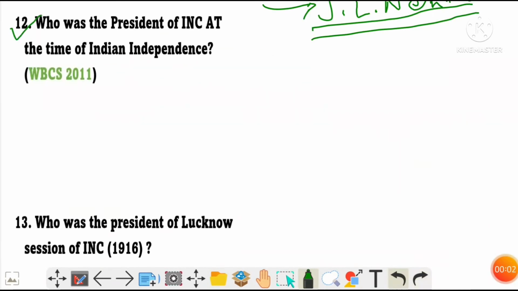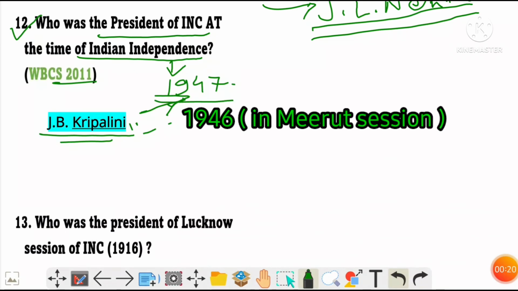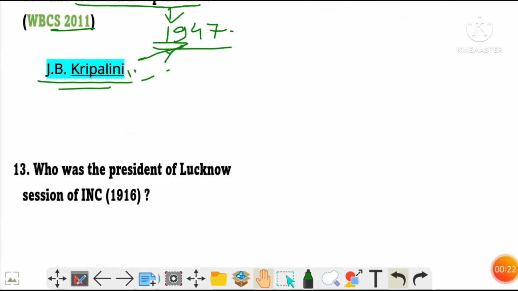Next, who was the president of INC at the time of Indian independence? This question was asked in WBCS 2011. Indian independence was in 1947 and the president was J.B. Kripalani and was elected in the year 1946 till 1947. Next, question number 13.